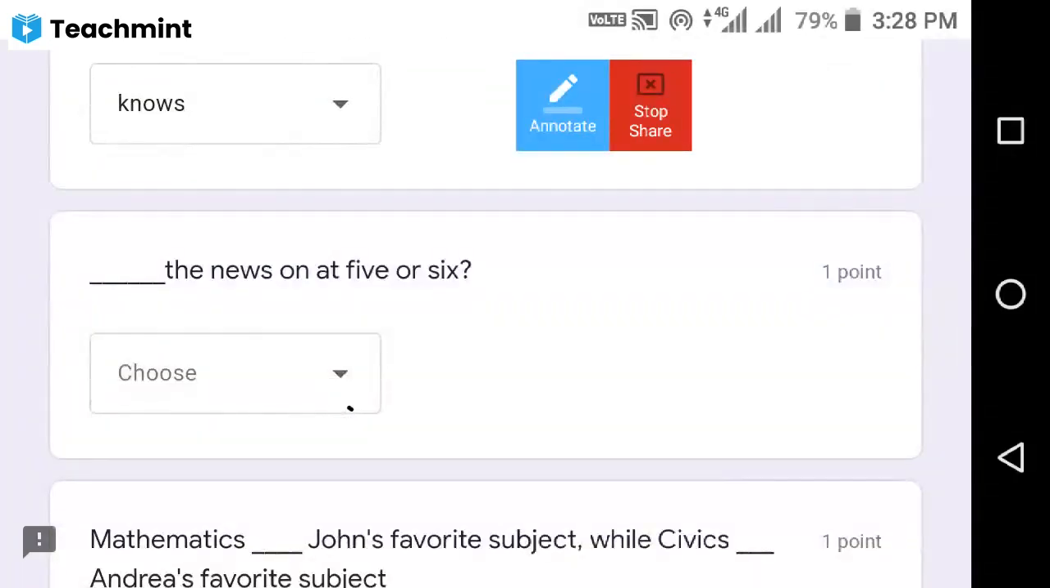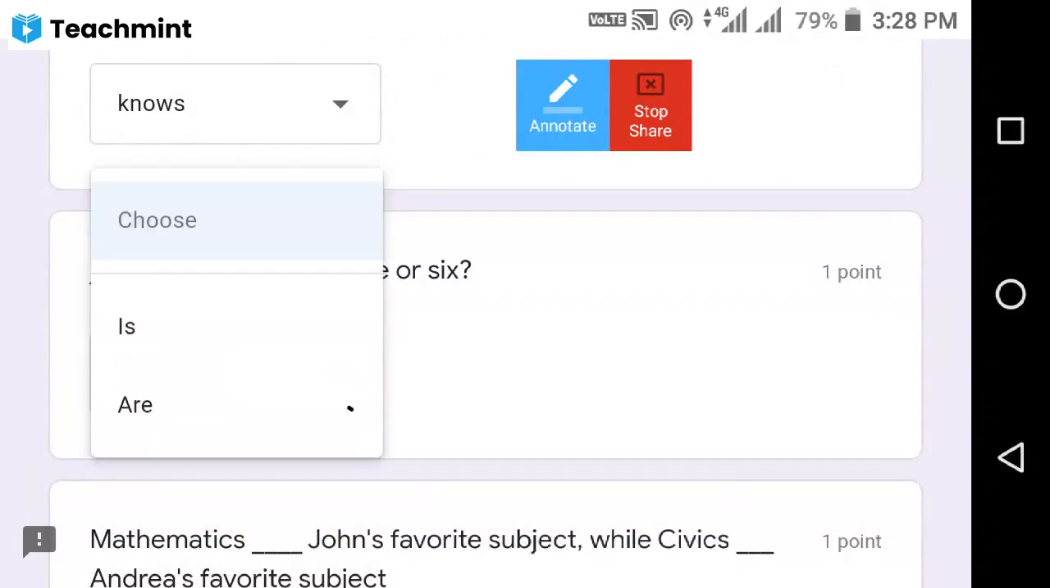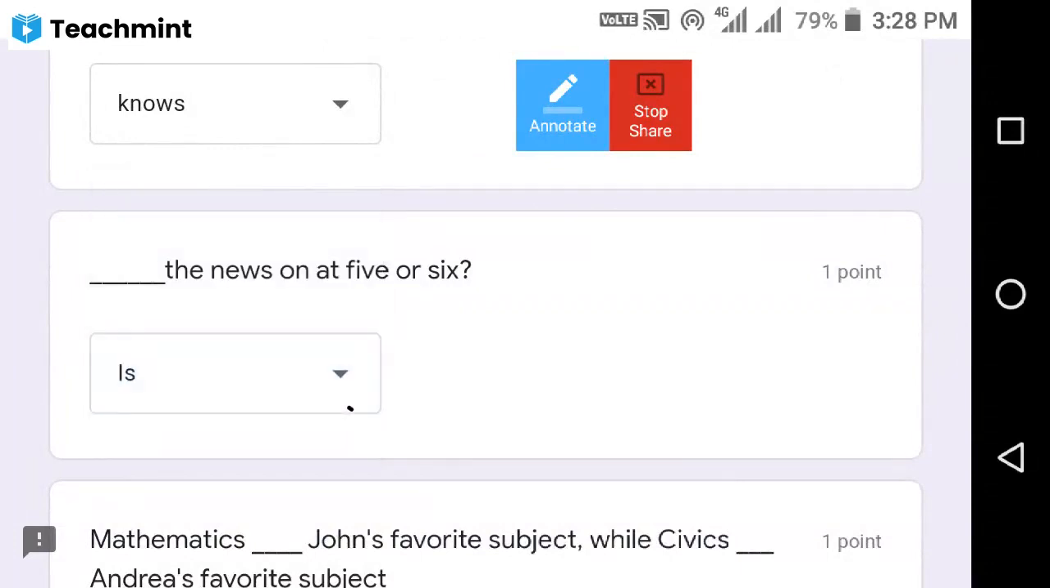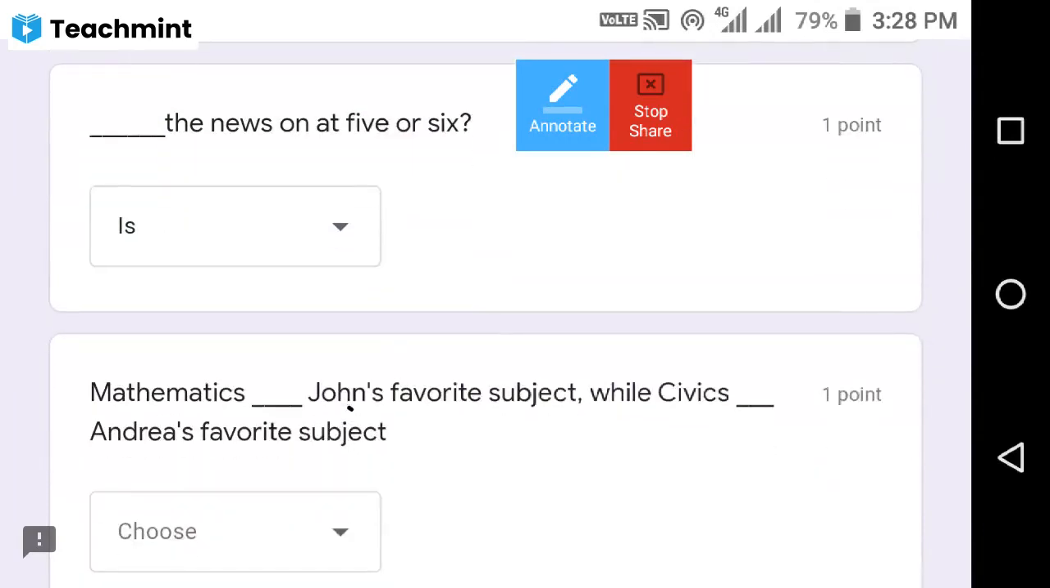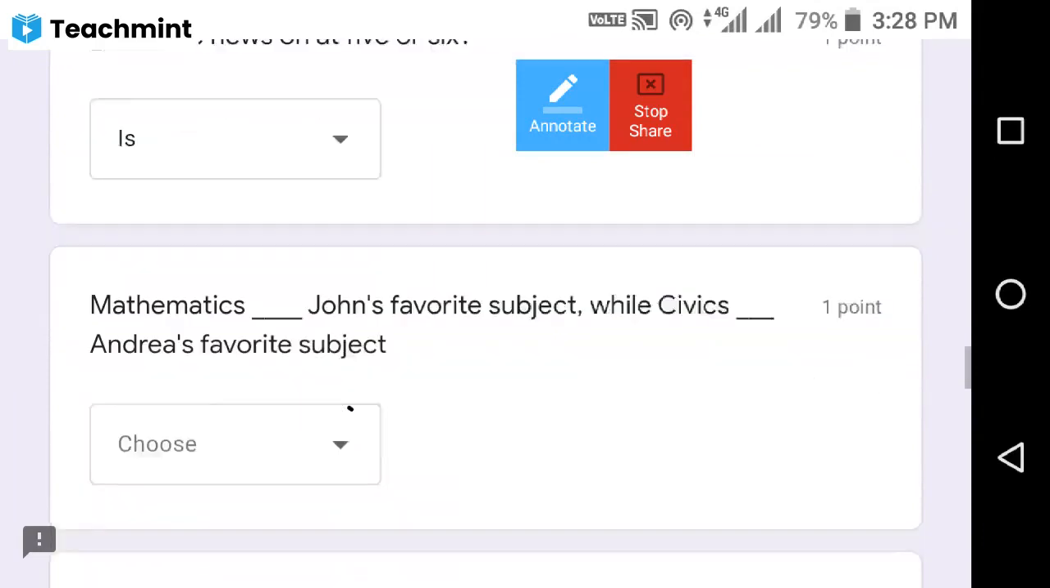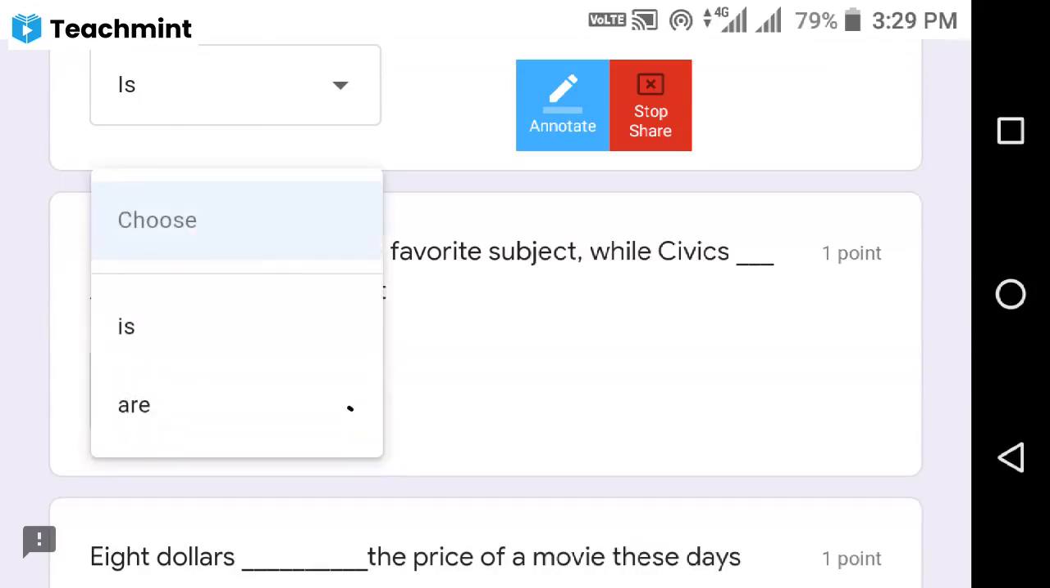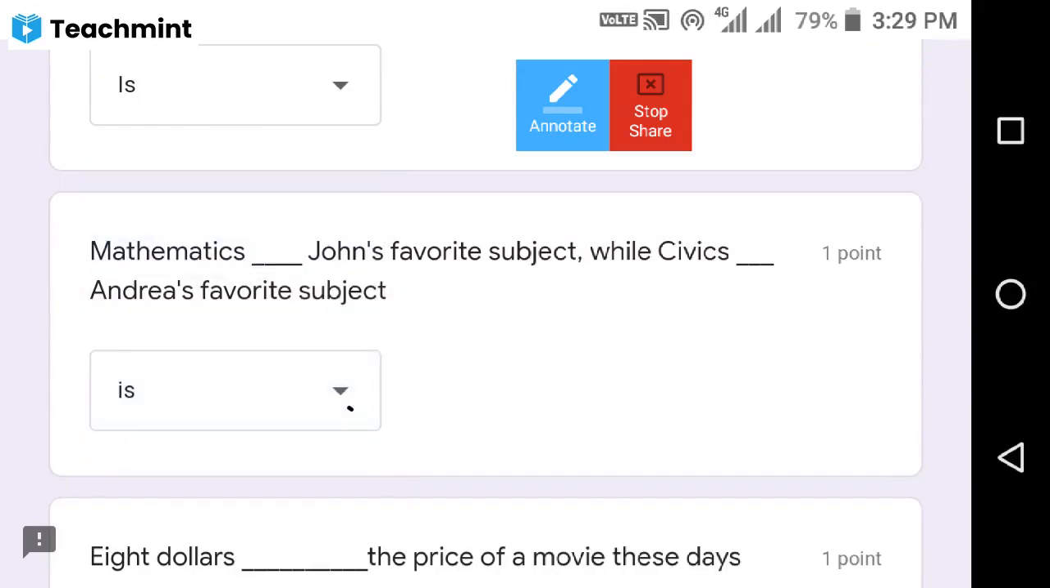Next, dash is the news on 5 or 6. Here is why news is not plural. It is singular, so we use is actually. Mathematics dash John's favorite subject, while civics dash Andrea's favorite subject. These are the subjects, so we need to use is. Mathematics is John's favorite subject. I told you, even though it appears to be a plural form, it is a singular verb. Civics, mathematics, these are the subjects, and it takes a singular verb.